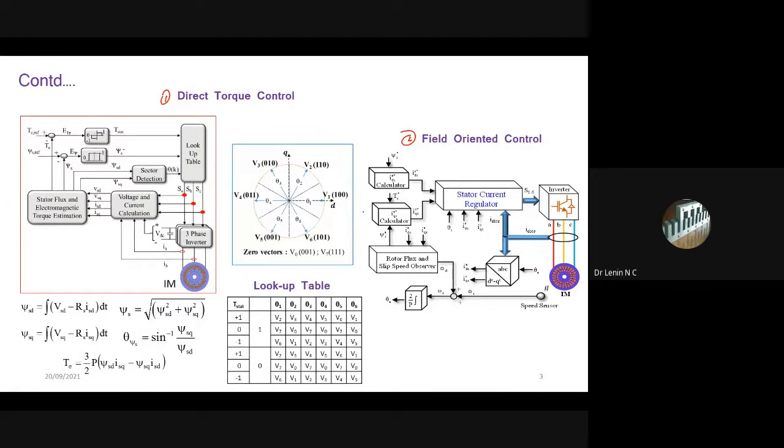The only thing you find here is that you need not worry about the dq transformation block in the direct torque control technique. We are going to control the torque of the motor directly without any conversion. That is the advantage. That is why industries like Alstom and ABB are trying this particular torque control scheme for their drive systems.